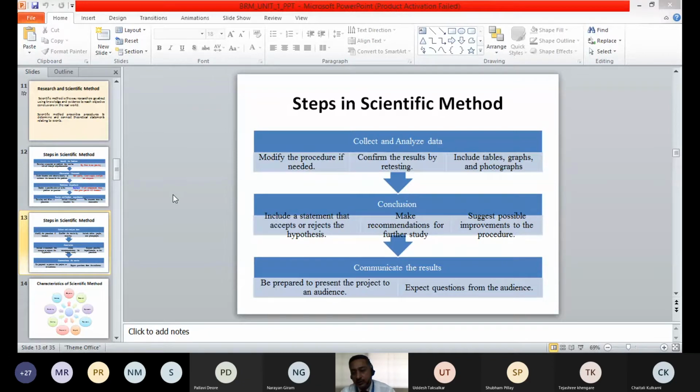By testing the hypothesis, we can conclude whether the assumptions we are making are accepted or rejected, and we make recommendations for further study and suggest possible improvements for the procedure if required. And the last thing is communication of the results to the audience for whom that research is being conducted, so that the information can be useful for taking good decisions.